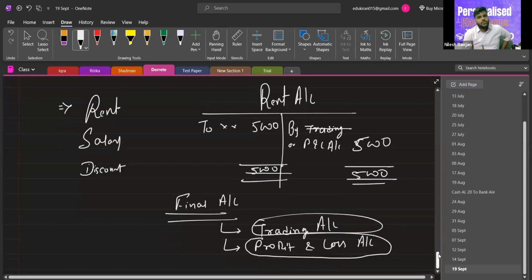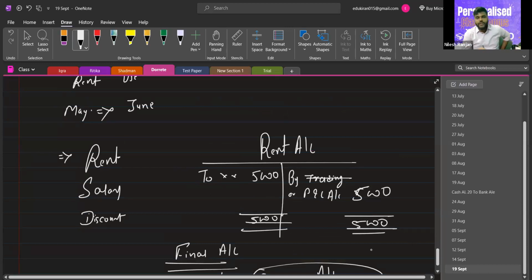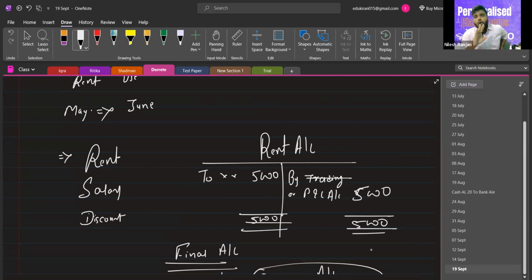So rent is transferred to profit and loss at the end of the year. So at the end of the year, all the expenses, all the income, all the profit, all the loss that we have recorded in our books will be closed by transferring the balance from these accounts to either of the two final accounts, trading account or profit and loss account.